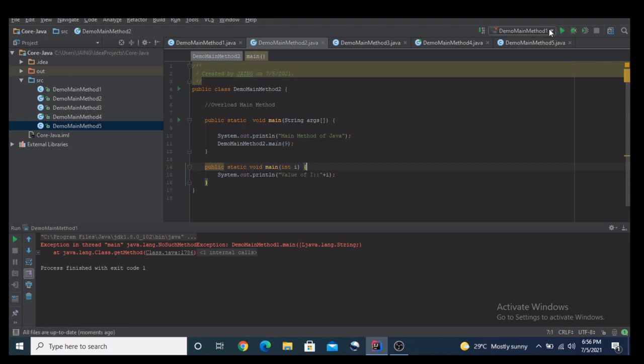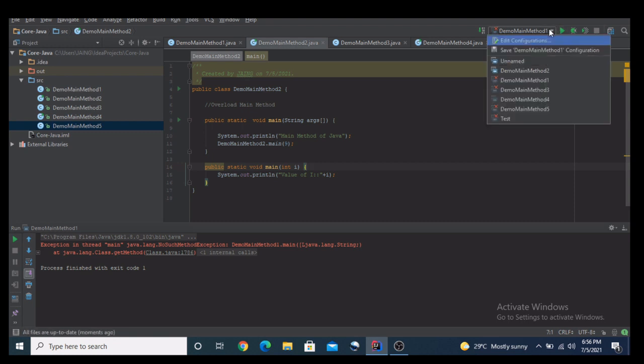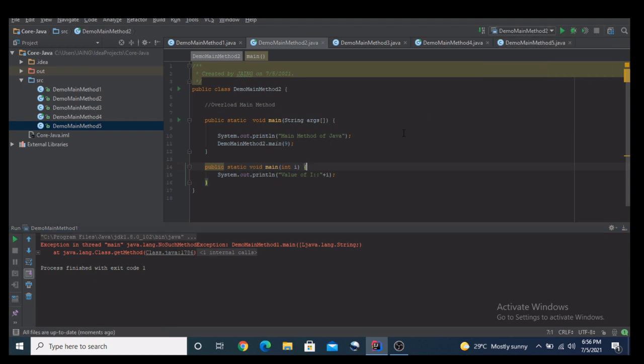Now let's see what the output will be when I run the overloaded main method. Will it give us an error, will it give us a runtime exception, or will it run properly? Now let's see by running this class what kind of output we will receive.